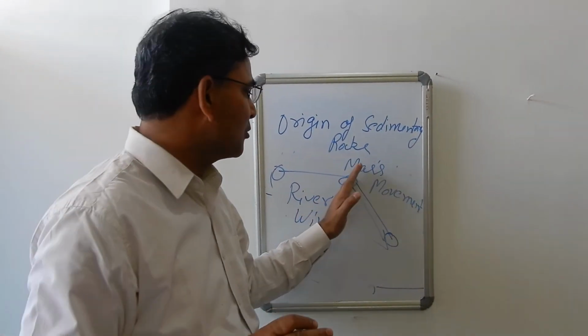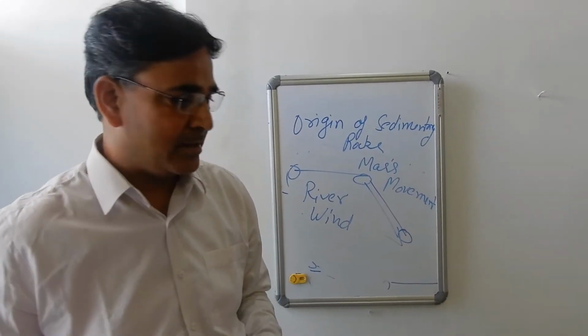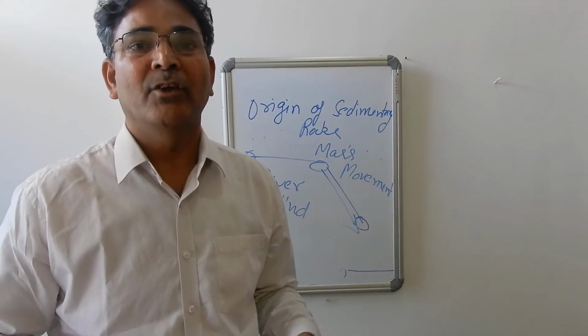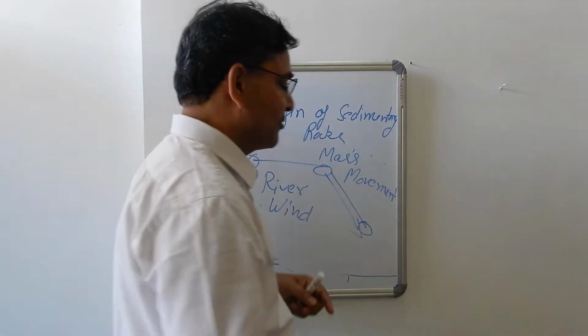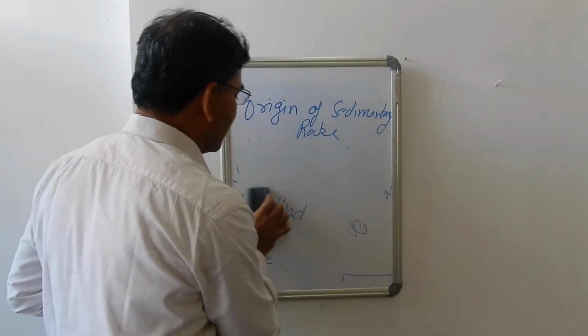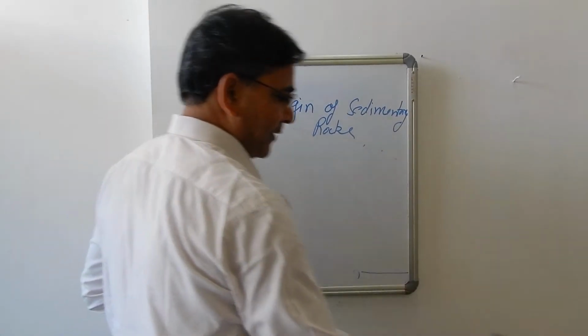For example, the landslide, the avalanche, the soil creep are known as mass movement because the sediments are transported because of the action of gravity.